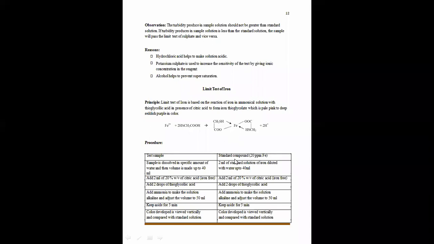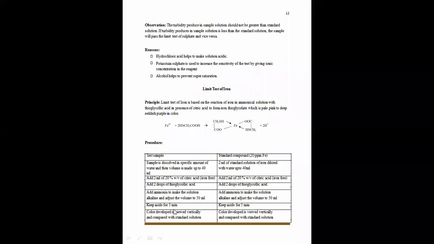Now, the ferrous thioglycolate formed, a complex of thioglycolic acid with ferrous ions, is basically colorless in the solution before the addition of ammonia solution. But when we add ammonia solution to make the solution alkaline, the ammonia converts the colorless complex of ferrous thioglycolate into a purple color.